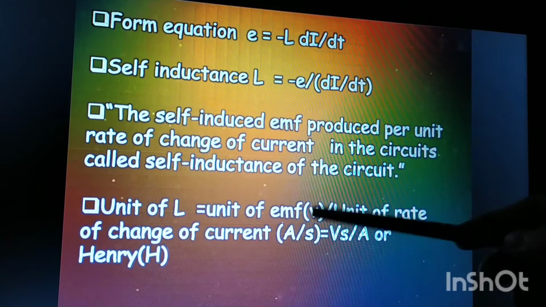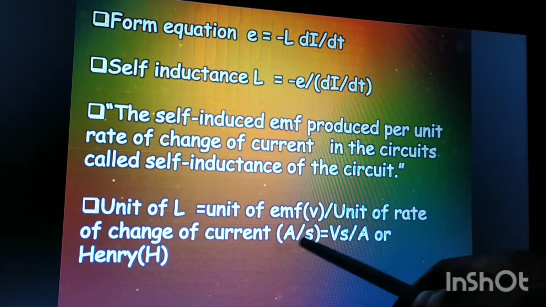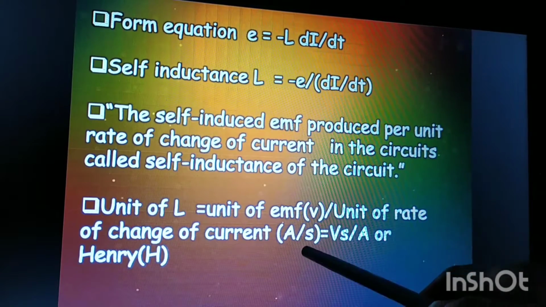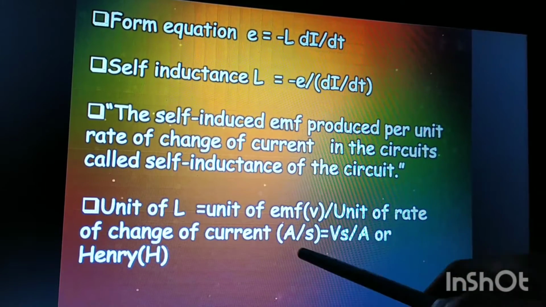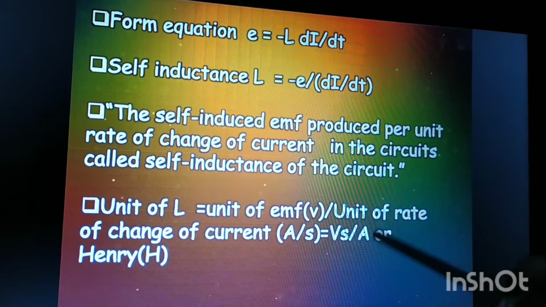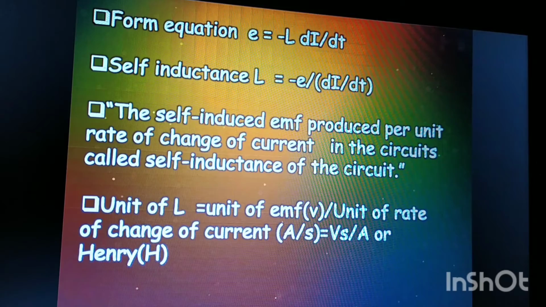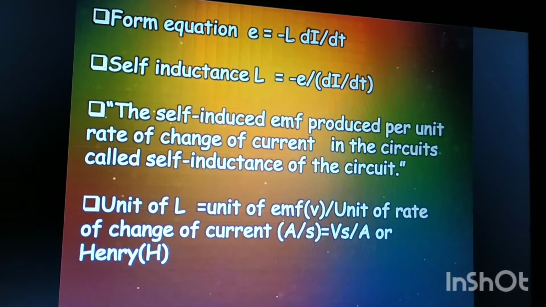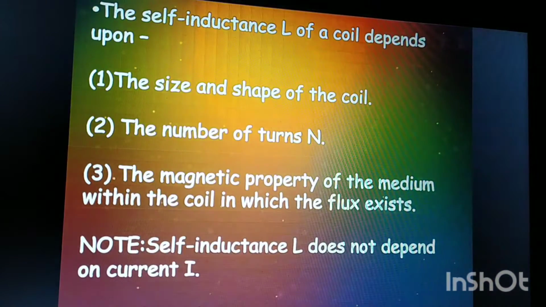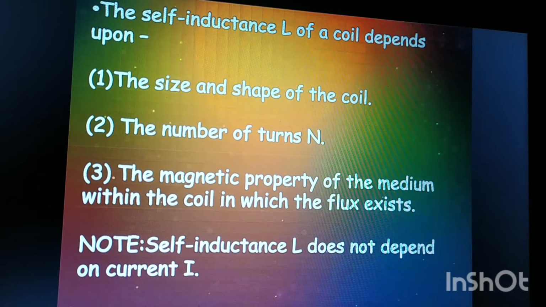Rate of change of current is ampere per second. So we can write it as volt second per ampere, and in combined form it is written as Henry.